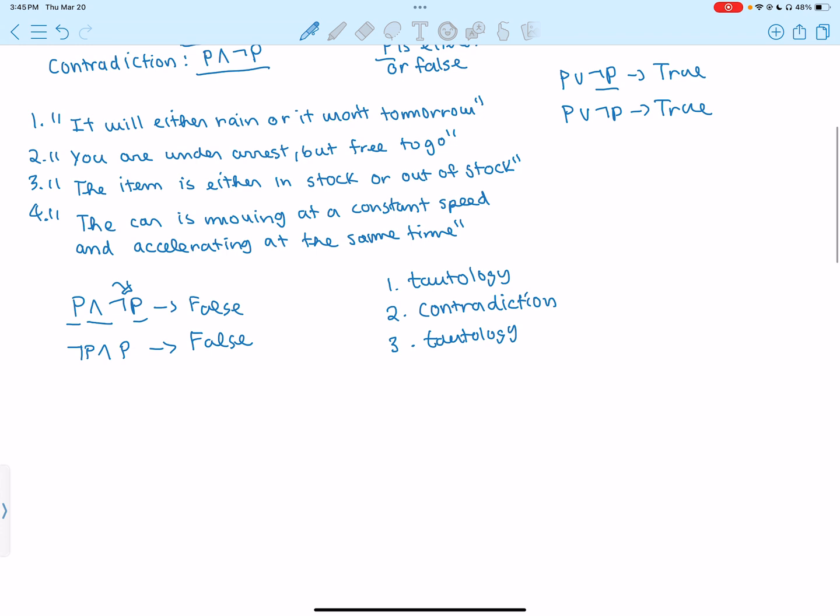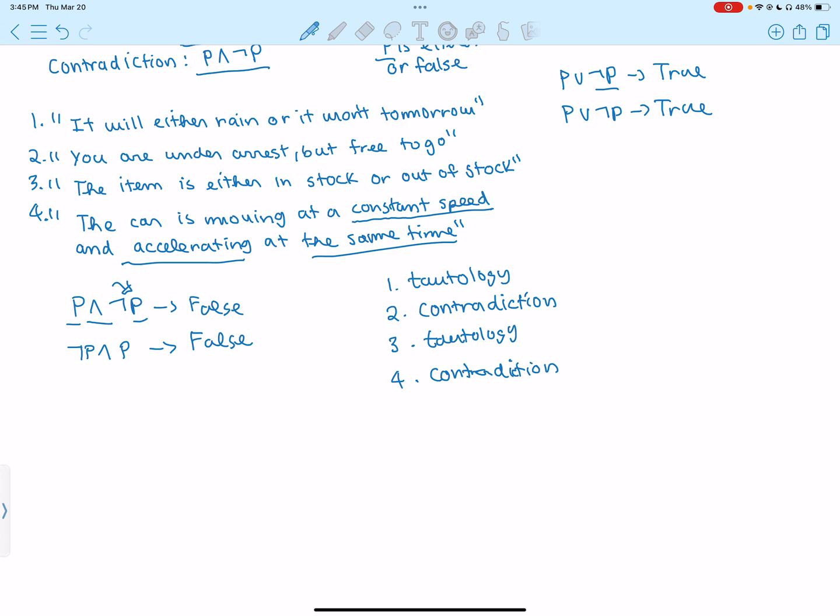Now let's take a look at our last example, number 4, which states that the car is moving at a constant speed and accelerating at the same time. We can see here this is a contradiction, because if we are advancing at a constant speed, that implies that we are not accelerating. So when we state that we are moving at a constant speed and accelerating at the same time, that should ring alarm bells because that doesn't make sense.